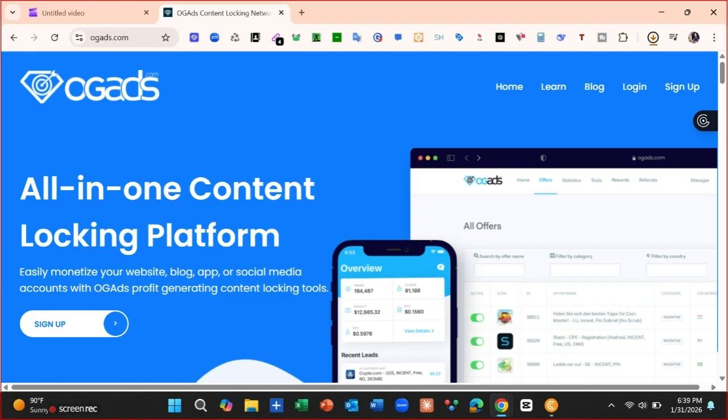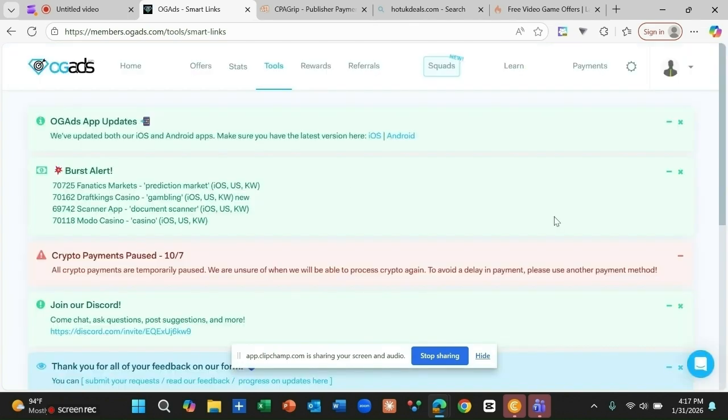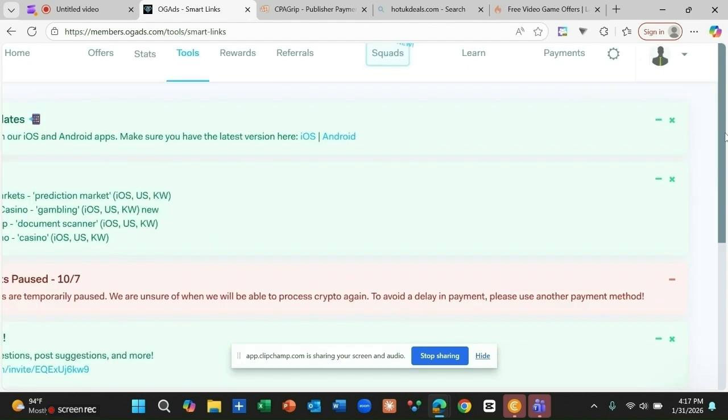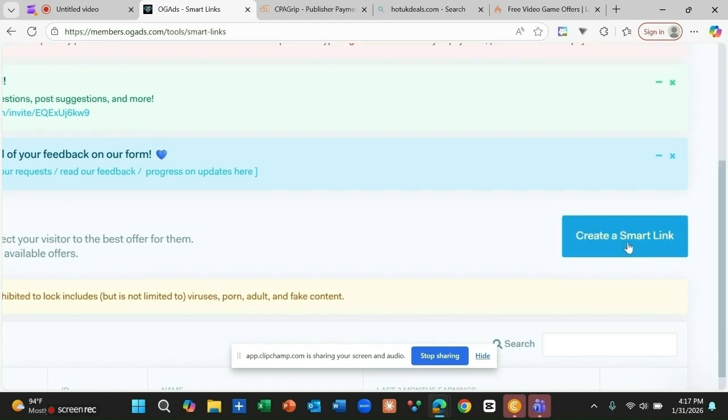So what we need to do now, we need to go to Tools. When you get to Tools, you click Smart Links. From Smart Links, you are going to see Create a Smart Link. So let's move down. Here you are going to click Create a Smart Link.